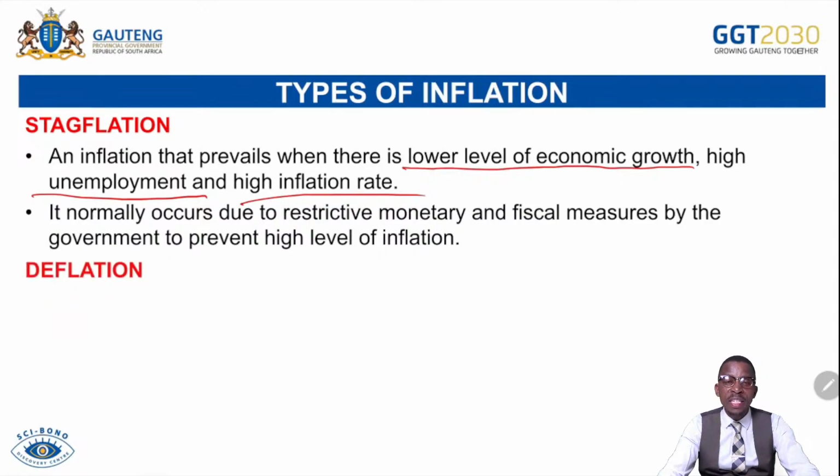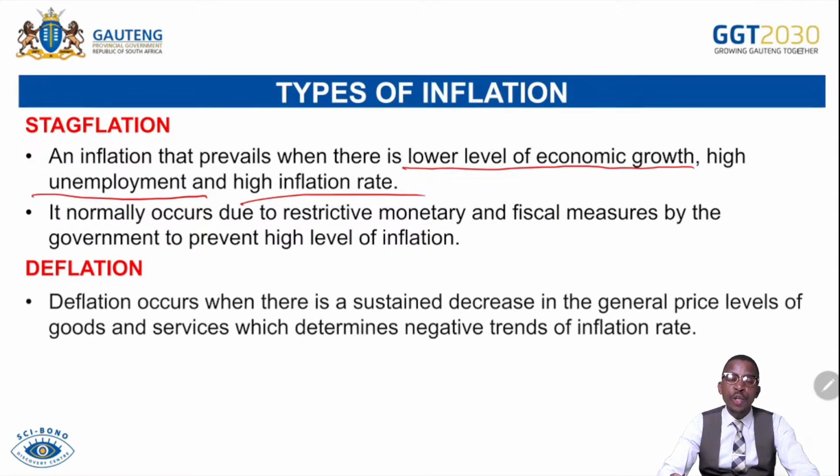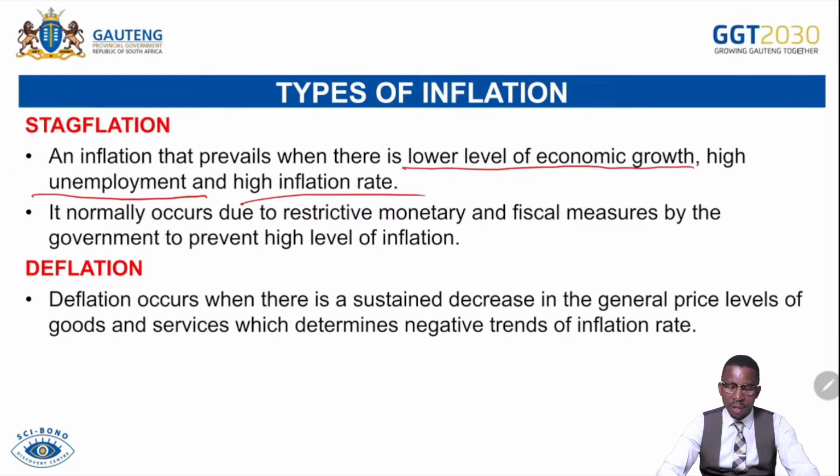We talk about deflation. If we talk of deflation, we mean a significant decrease in the general price level over a period of time. So that means the inflation rate is decreasing rapidly in a way that it goes below 3%, as for South Africa.